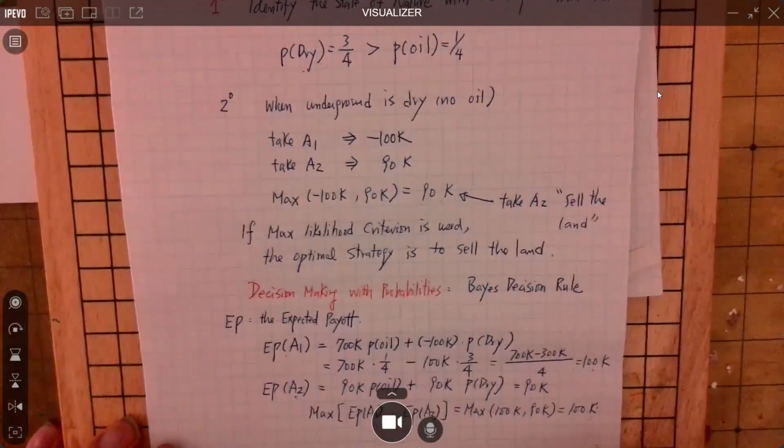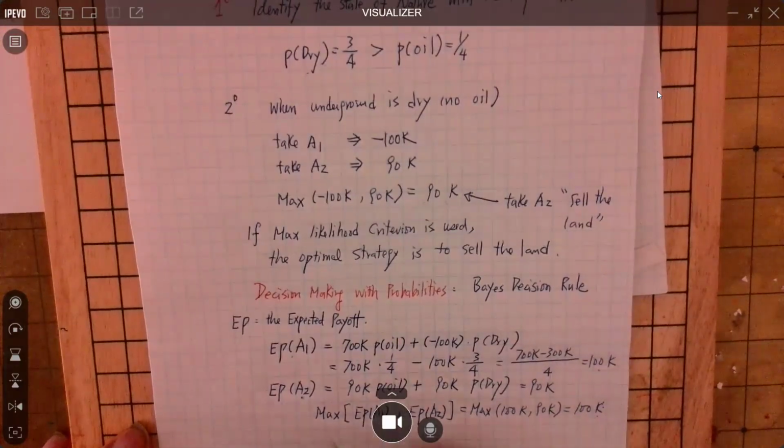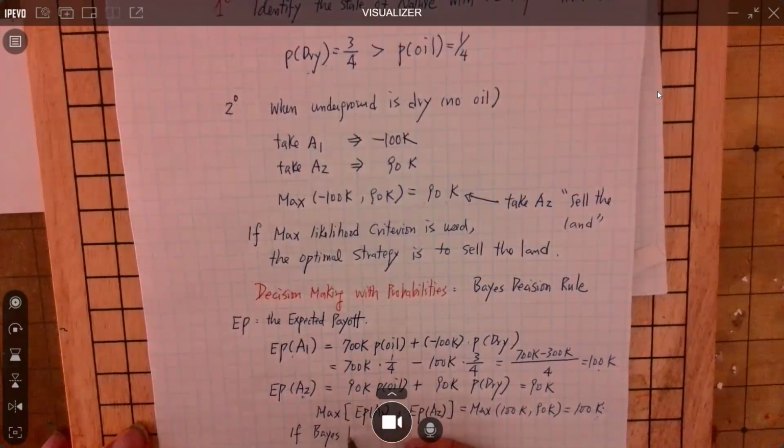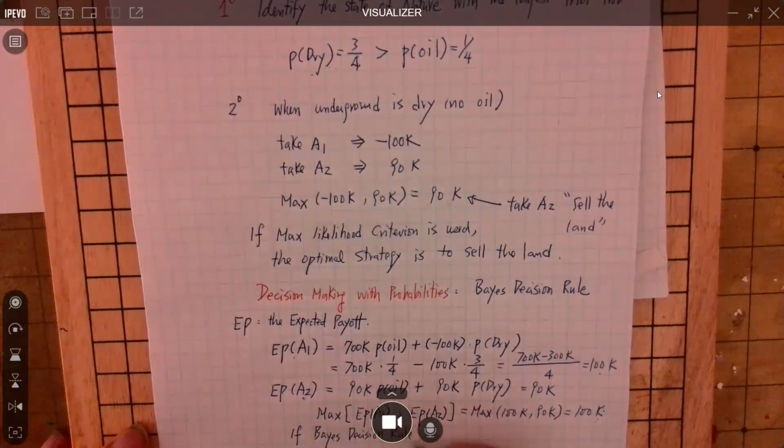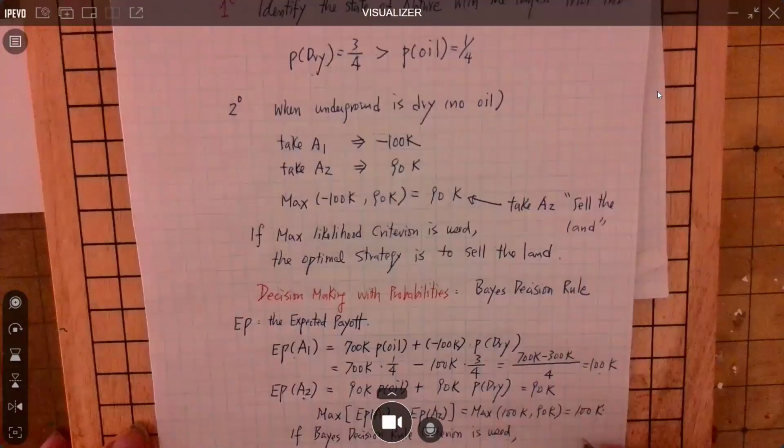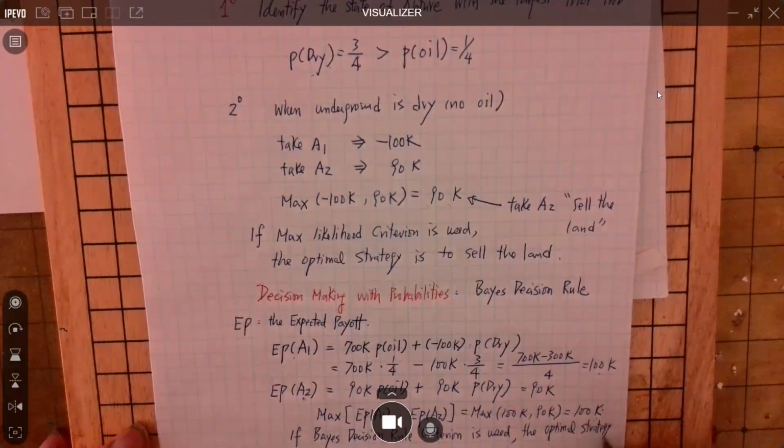So we can say if the Bayes decision rule criterion is used, okay, the optimal strategy is action 1, okay?